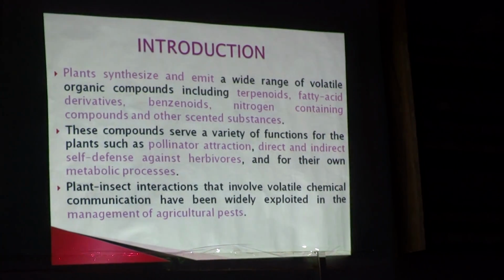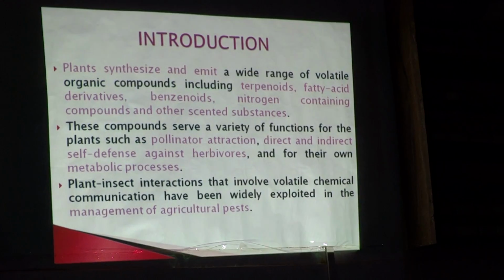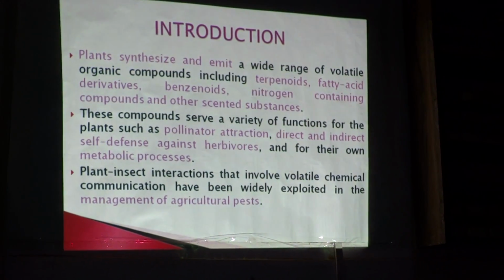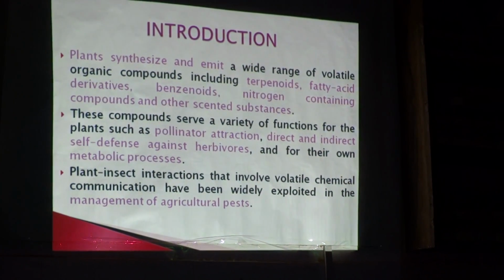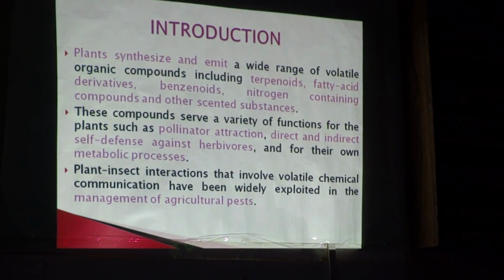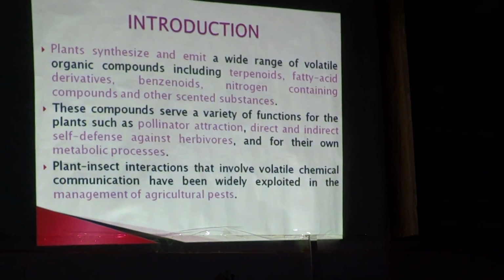Plants synthesize and emit a wide variety of volatile compounds, which include the terpenoids, fatty acid derivatives, benzenoids, nitrogen-containing compounds and other scented substances. These compounds act as pollinator attractants, direct and indirect self-defense against herbivores, and for the plant's metabolic processes. They can also be used in the management of agricultural pests.